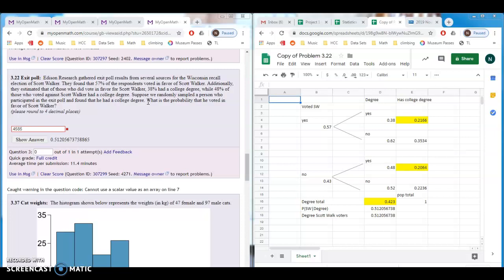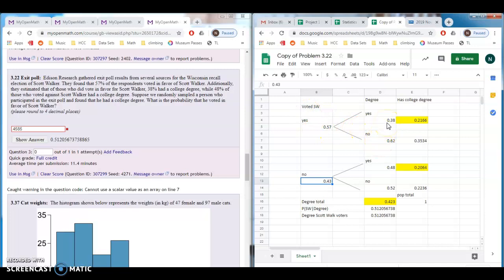I'm going to do more work than I need. We'll see in a second. Here's my tree diagram. If 57% voted for Scott Walker, that means 43% did not vote for Scott Walker, because these two have to add up to 100 because they're complements, right? Let's take out the people who voted for Scott Walker. 38% of those had a college degree, and 62% of those did not have a college degree, of just the Scott Walker folks, right?